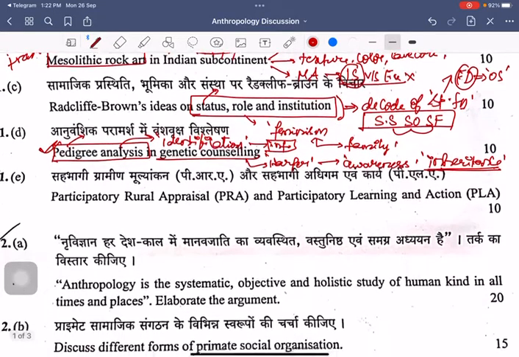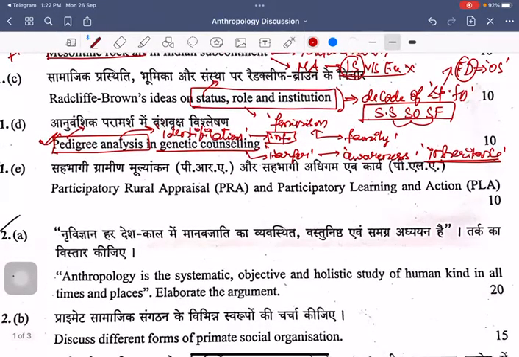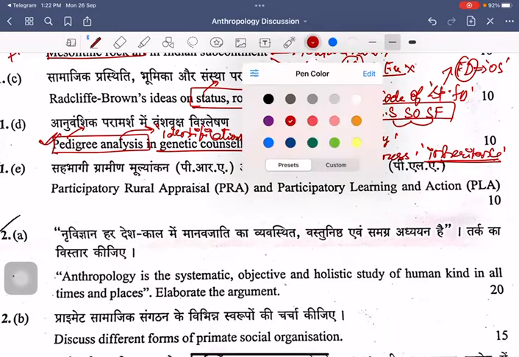Next, it is asking about PRA and PLA, participatory rural appraisal and participatory learning and action. Now in our syllabus we know that we have RRA and PRA. From where are we getting this participatory learning and action? You need not be confused, because when you look at the continuum that exists with respect to this particular